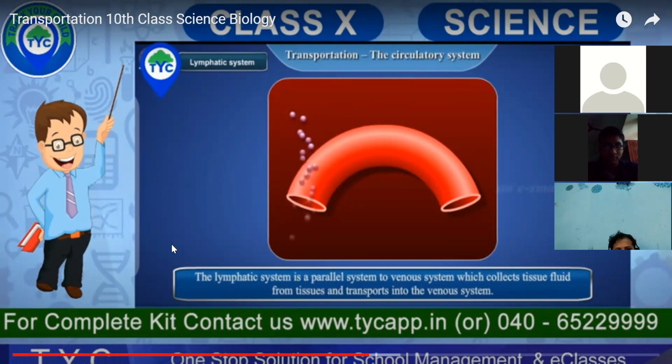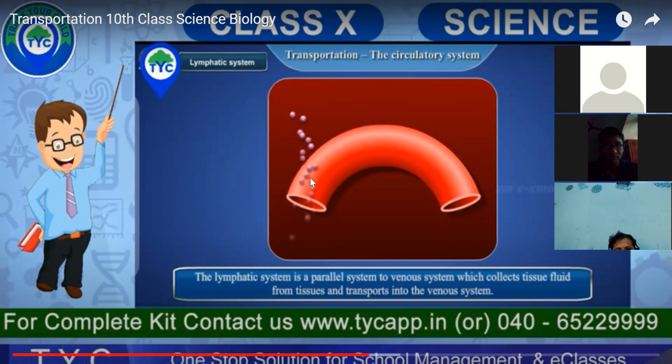Whereas the venous system collects all unwanted toxins from the veins, and that is sent back to the lungs for circulation, purification, or excretion. Toxins are excreted out of our body, and some part of it is recycled into the heart and the lungs, purified for recycling, and some is excreted out.